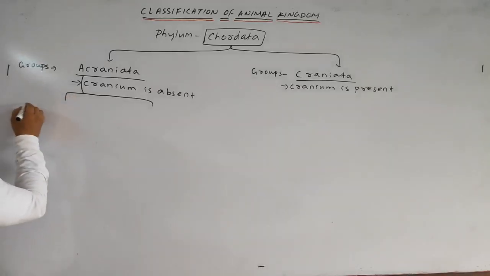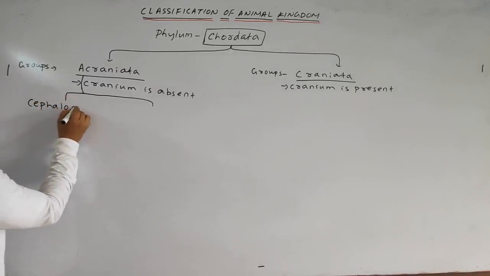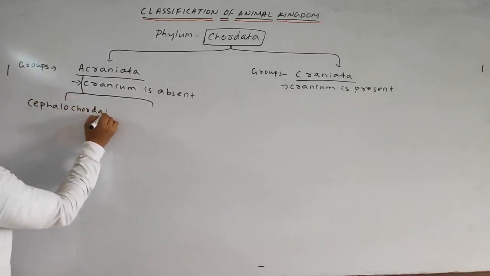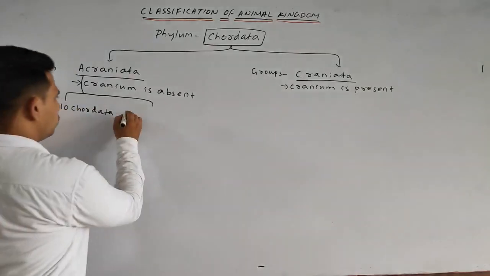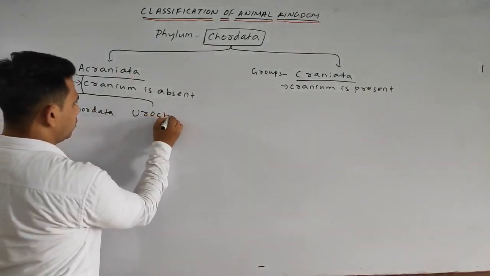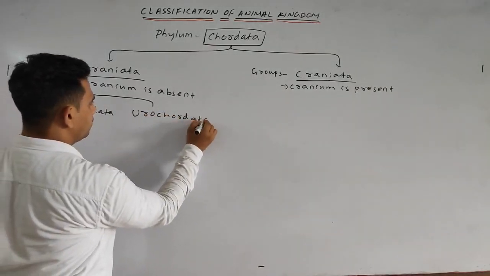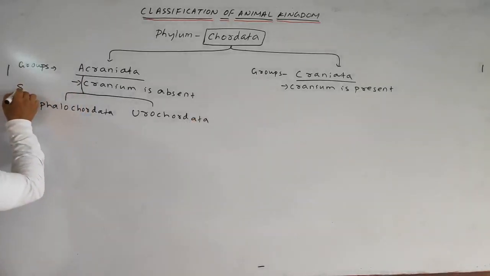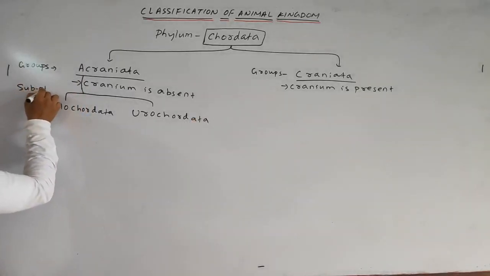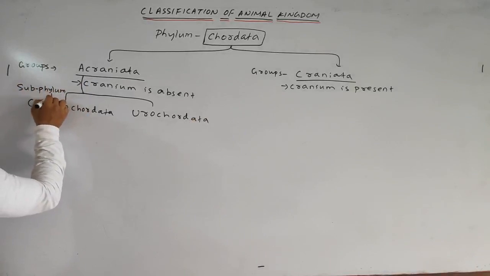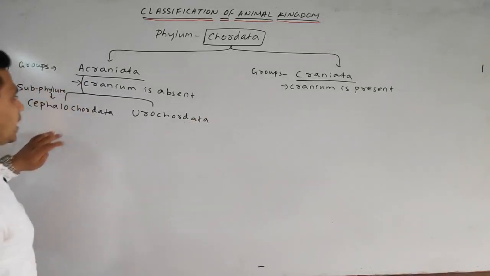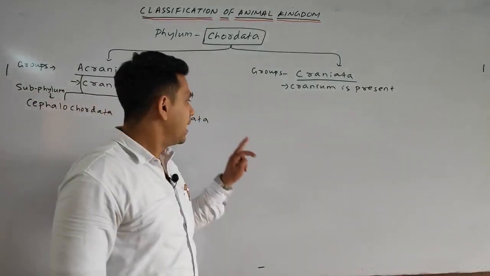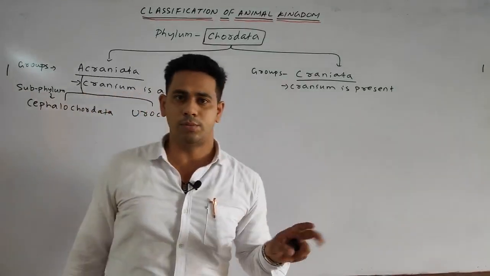One is your, we can say, Cephalochordata, and other one is your Urochordata. Remember students, these are your subphylum. Okay students, Cephalochordata common example is your Amphioxus, and in the Urochordata common example is your Herdmania.